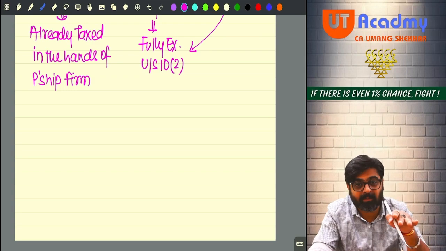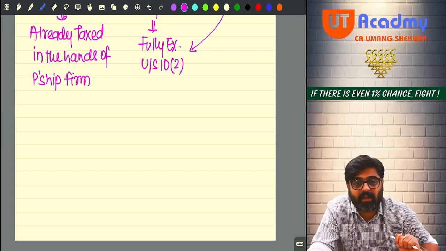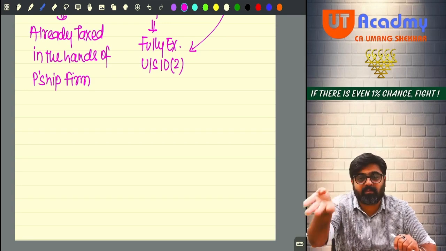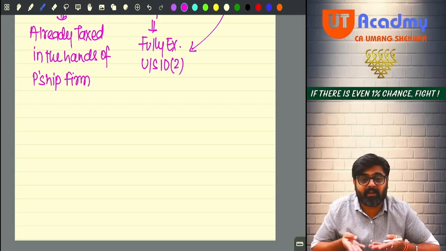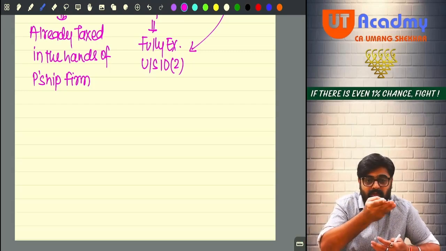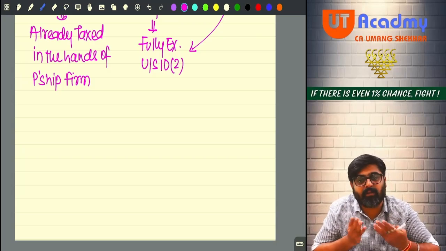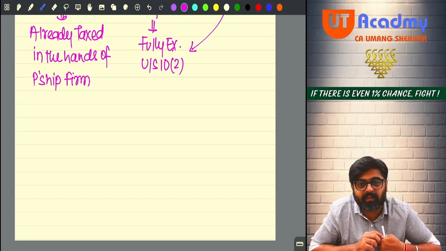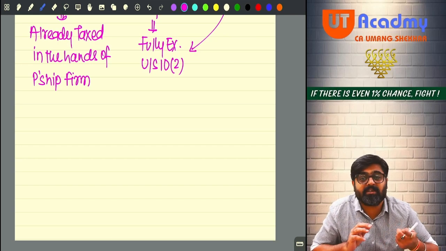Because if you show that amount as your full value of consideration under the head capital gains, what will happen? Even then you are going to pay tax at the rate of 20%. So what was bad in taking that 20% tax from the company itself? If you want to take 20% from you also, it was better to take 20% from the company, no?